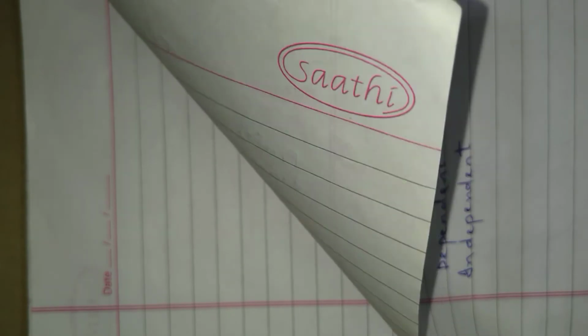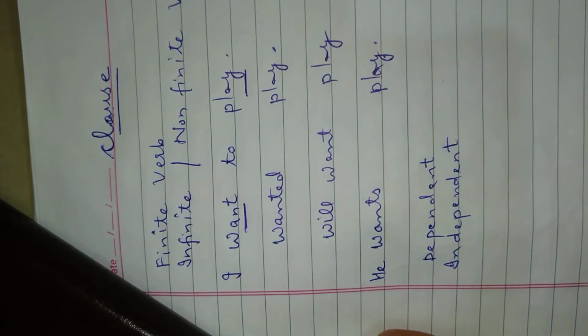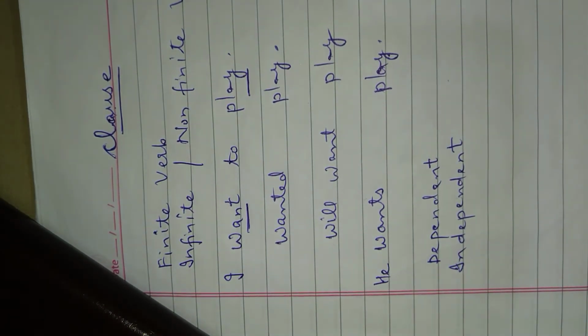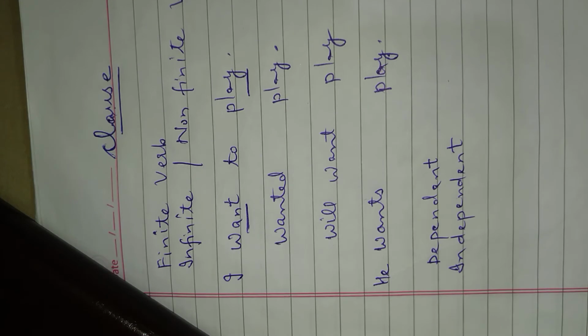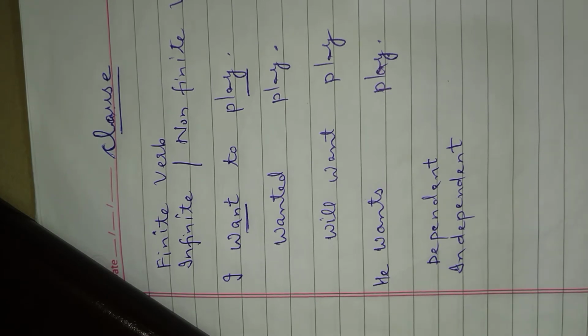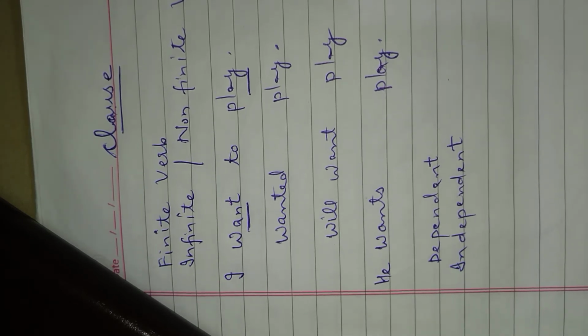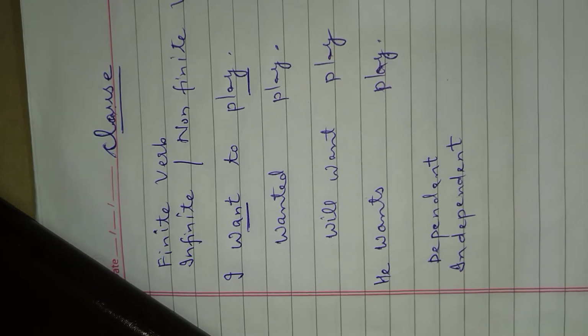One verb keeps on changing as we bring any sort of change in tense or subject. But the second verb does not change, it remains the same. So it means there must be something different in the functioning of both the verbs. Now, actually "want" is the finite verb here, and "to play" is the non-finite verb here.